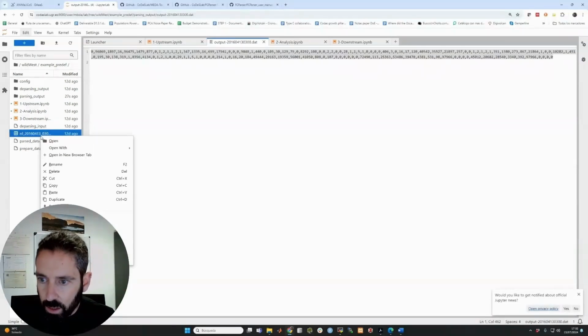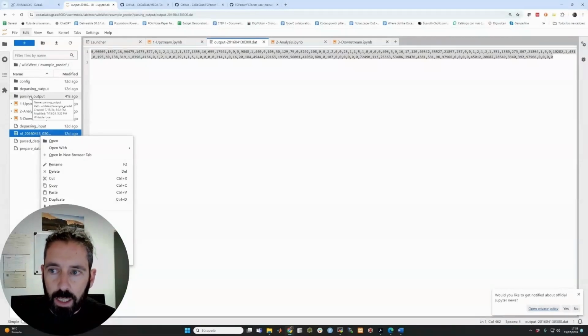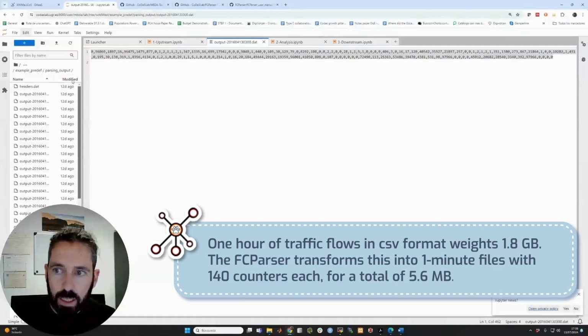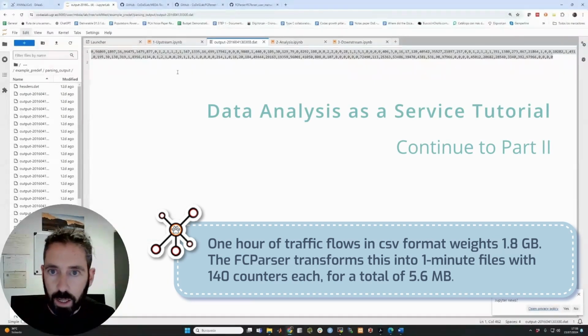Okay, here you have 1.8 gigabytes of information, while the output is very much reduced. It's not said here, but if we go inside, you can see that each of my intervals is going to be less than 1 megabyte, and we only have 60 intervals here because it's 1 hour, and we are parsing the information in intervals of 1 minute each. So the file that you can see on your screen is just for 1 minute of traffic.